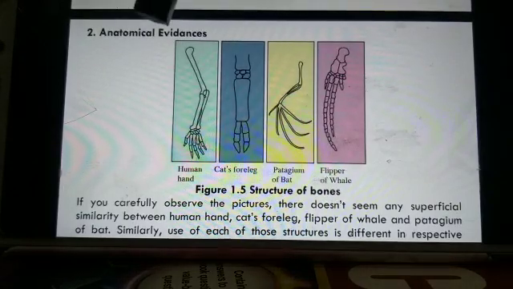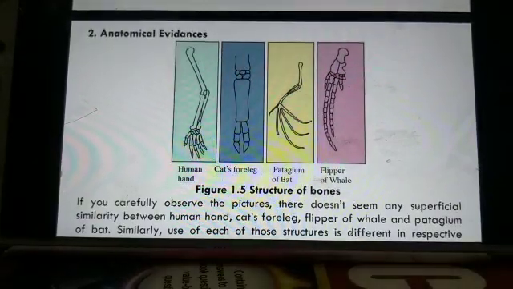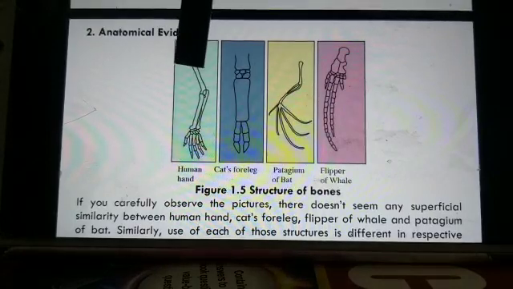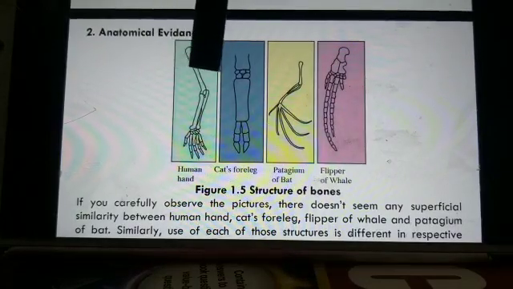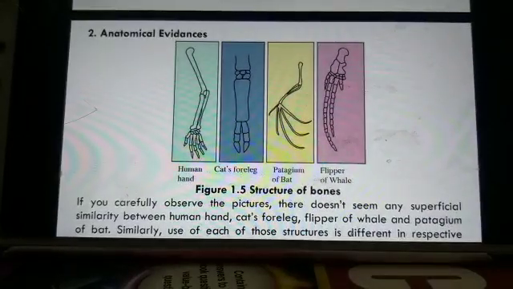You cannot find similarity in these four body parts of the organisms. The use of each of those structures is different. Their use is different, so structures are different and their functions are also different.